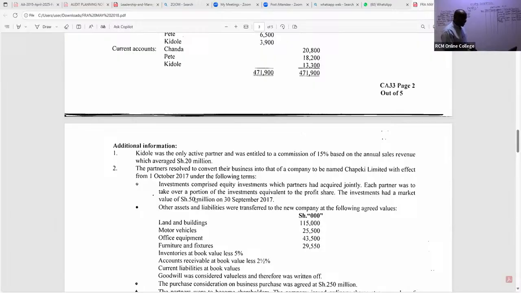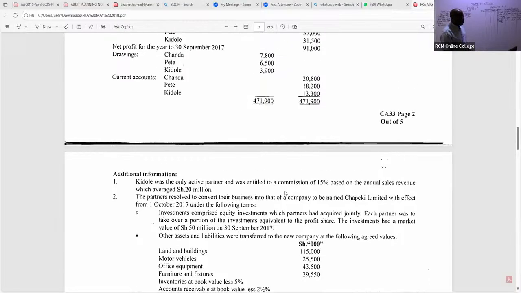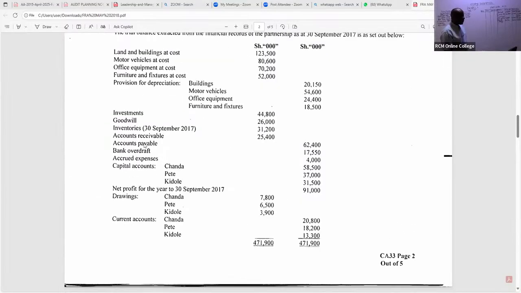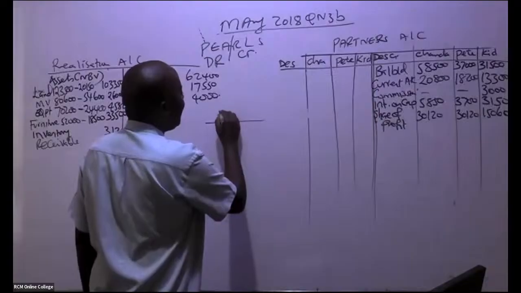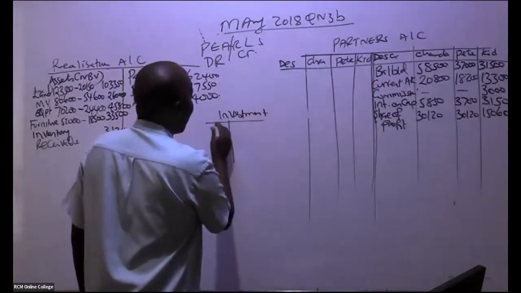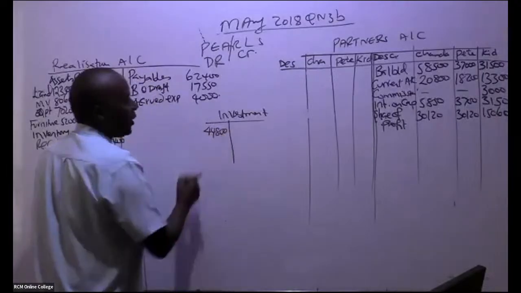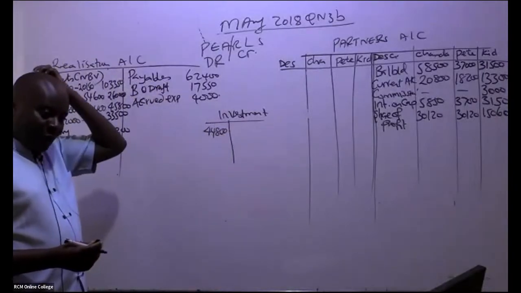So now this is an asset that has been taken over by the partners. When they take an asset, we debit their partner's account. But now we have to be very, very careful. These investments themselves, in this case, they were worth 44,800. So we have the investment account. Don't draw this, but it is very important. In the investment account, I can see a figure down here of 44,800.